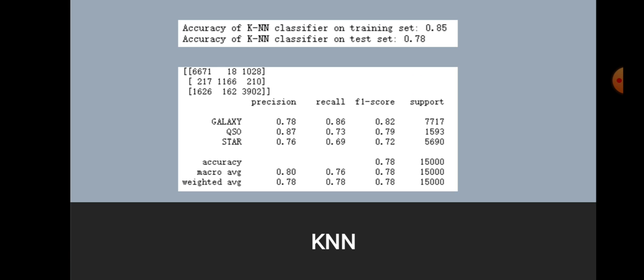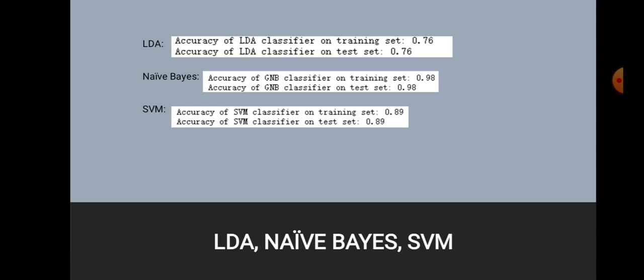The next one is KNN. The accuracy is very low compared to previous 2 methods. The reason for this result may be that the classes all distributed in a closed area, which leads to the high misclassification. For the largest sample size, Galaxy, it also has a low accuracy, so we must give up this method. LDA's accuracy is low, only 76%, so we didn't go deeper now. And naive Bayes' accuracy is almost as high as decision tree, but it's still not better than decision tree. And SVM has a normal performance.